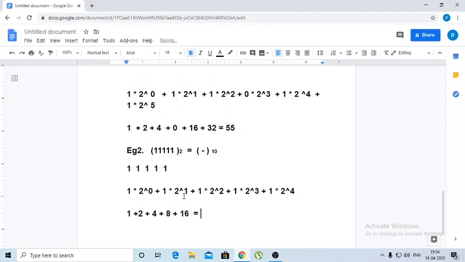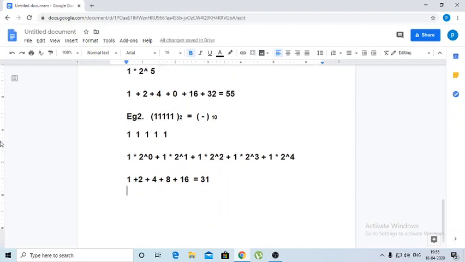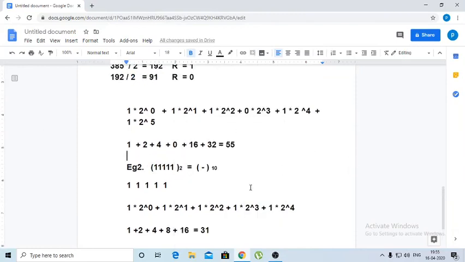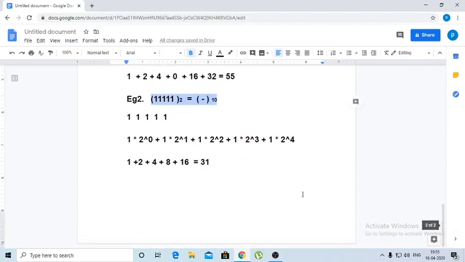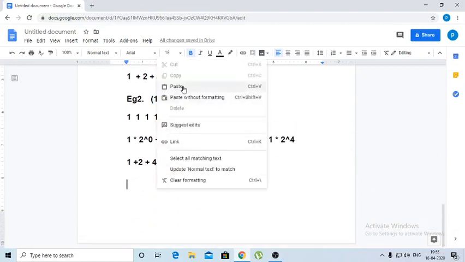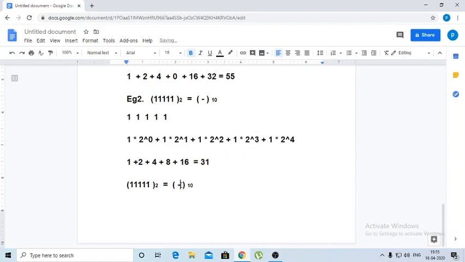This value is 3 plus 4 is 7, plus 8 is 15, plus 16 is 31. We got 31. So given the number 1 1 1 1 1, we have to convert it into the decimal number system. So it should be 31.